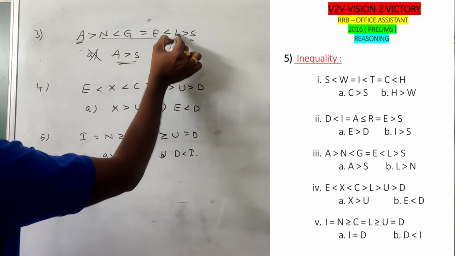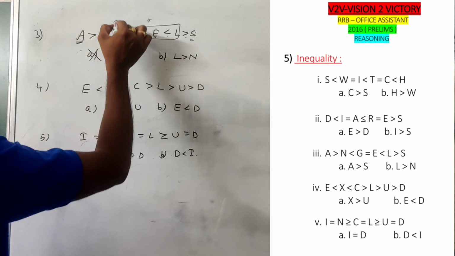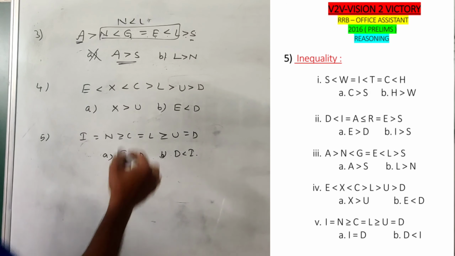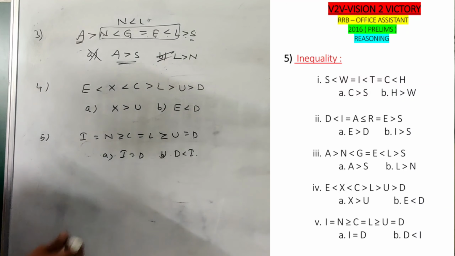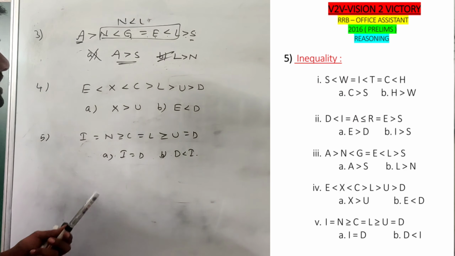See, if you go with N to L, N less than G, G is equal to E less than L. Means definitely we can indicate N less than L. So N less than L can be indicated as L greater than N. So answer B follows. Fourth one, we want to go with X to U.